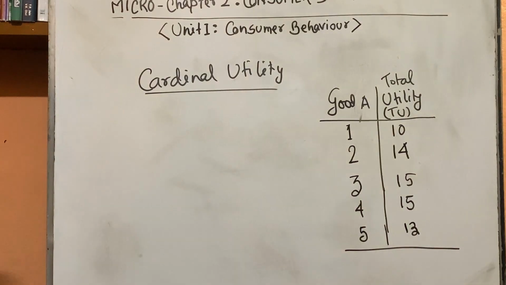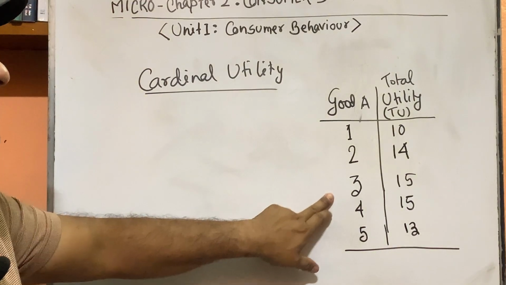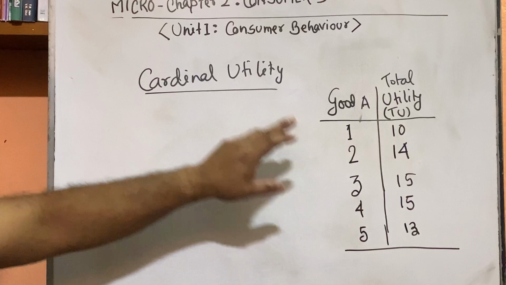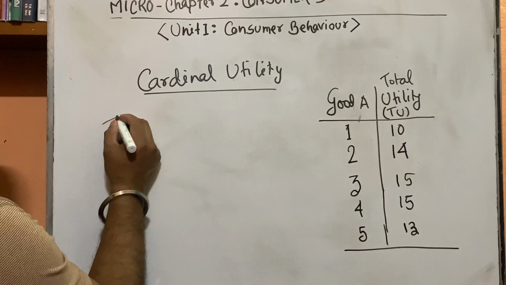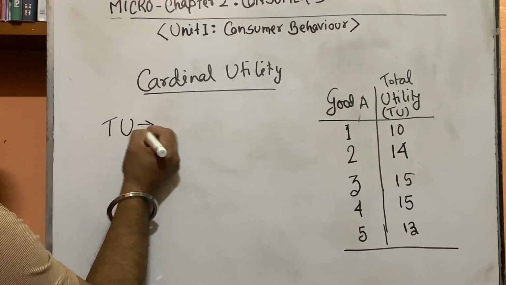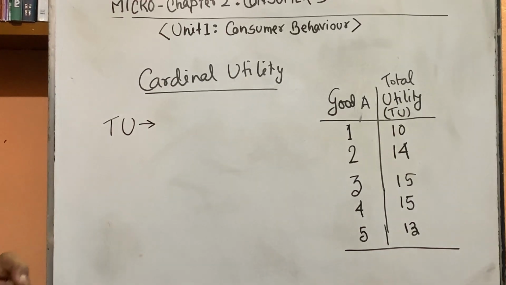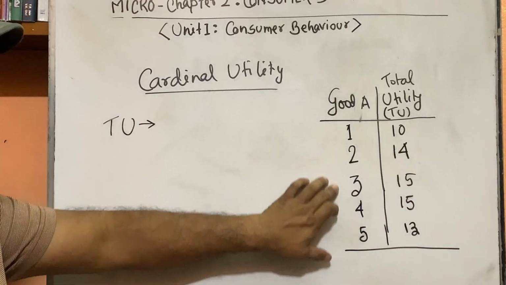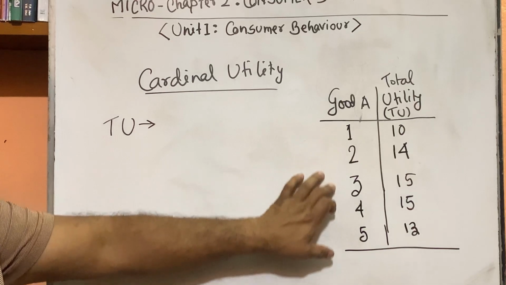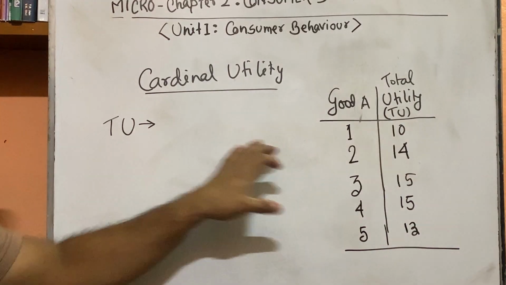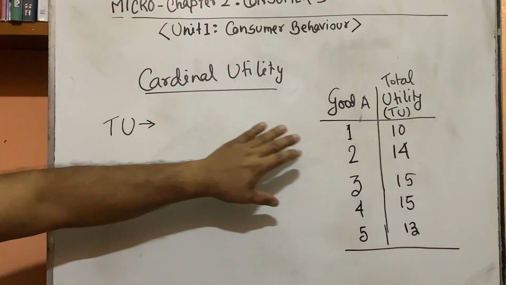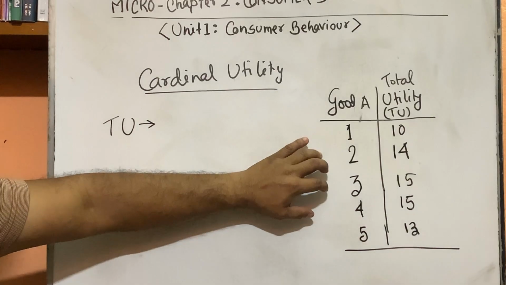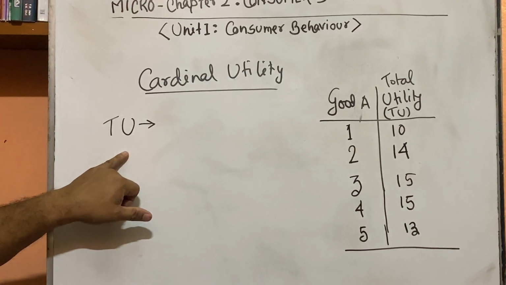This is utility, meaning by consuming a good, how much satisfaction we are getting. So we are getting one term here: this is total utility, TU. TU means the total satisfaction obtained from consuming all the units of the commodity by a consumer. How much total satisfaction are we getting from consumption of a good? This is our total utility.